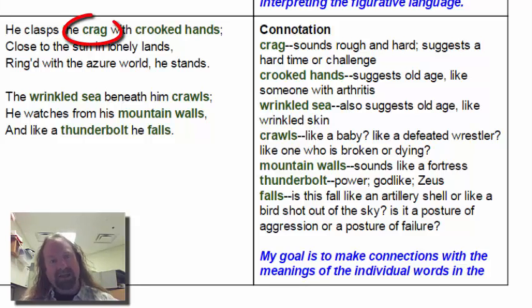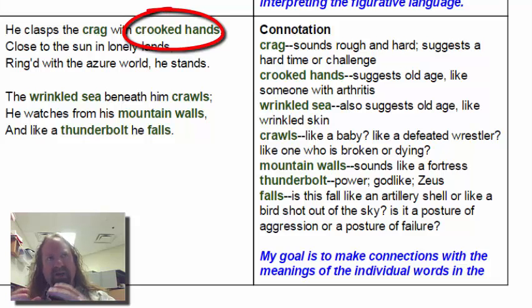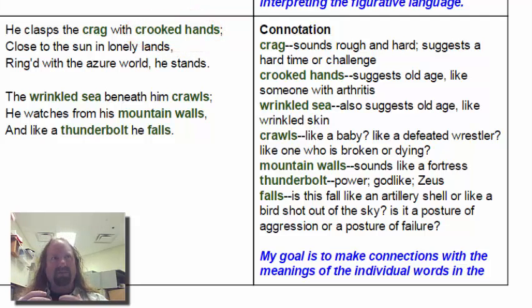Well, a crag is a rocky outcropping on the top of this mountain. This isn't a meadow that he's standing on at the top of the mountain. It's not a moss-covered piece of rock that's been worn away by rain and wind. It's a crag. It's jagged and rocky. So we already have this image that conjures up an idea of it being hard and rough. And then crooked hands, I imagine an old person with arthritis. I imagine this eagle as somebody who represents that old authority figure.